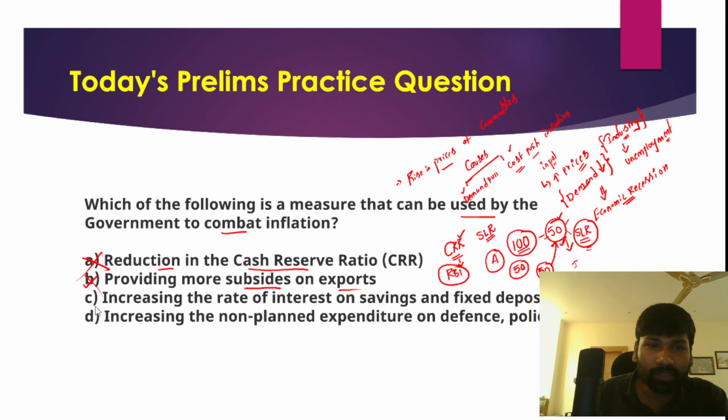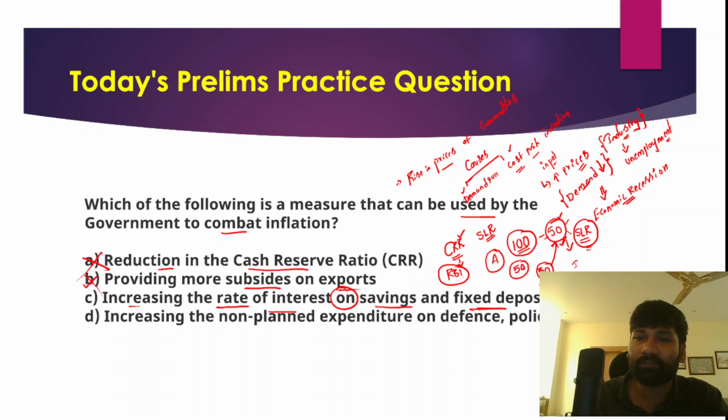However, the third statement, if you look at it, increasing the rate of interest on savings and fixed deposits. The essential objective here is that we need to control inflation by reducing the money in circulation in the economy. So when the government decides to increase the interest rate on savings and fixed deposits, what happens?